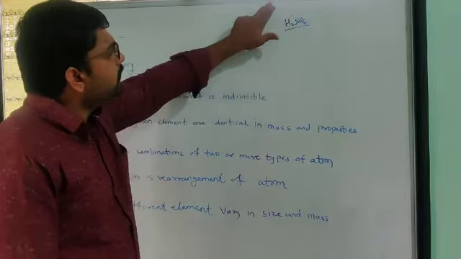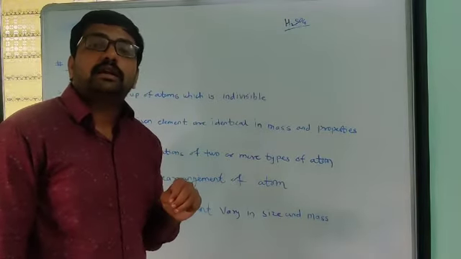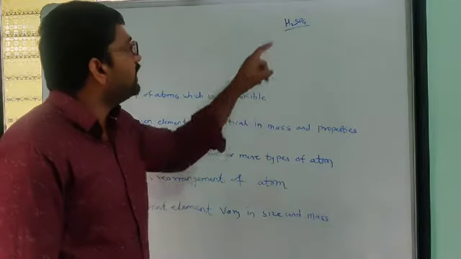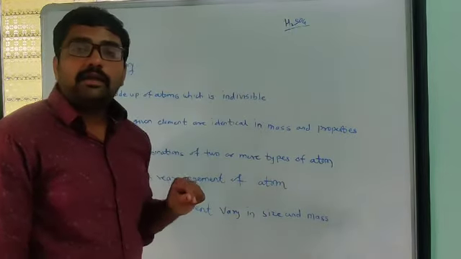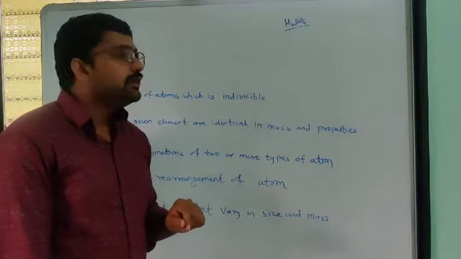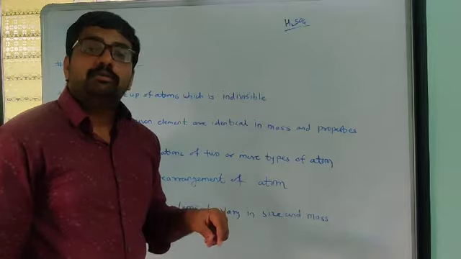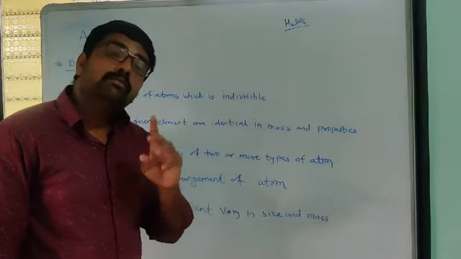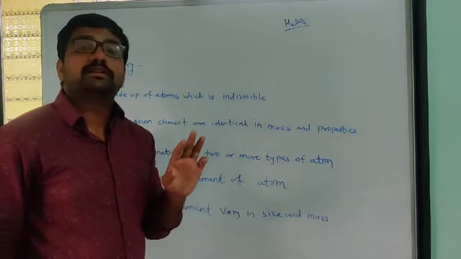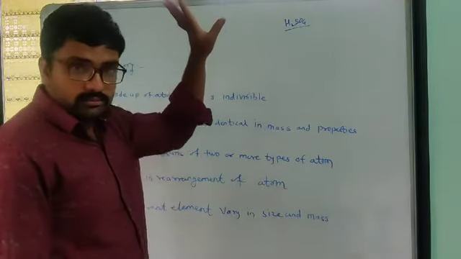In one molecule of sulfuric acid, three types of atoms are combined with each other: hydrogen, sulfur and oxygen. Such a substance, in which two or more types of atoms are combined together to form one molecule, is called a compound.